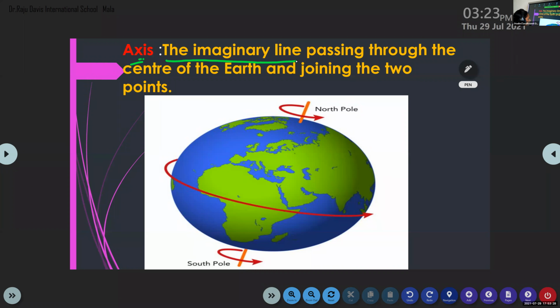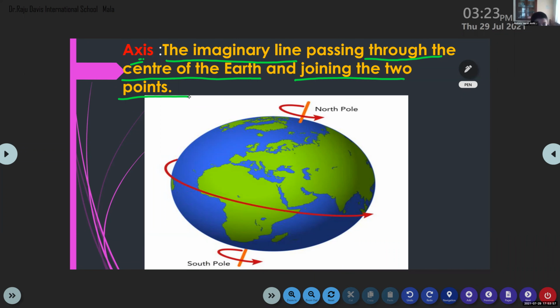So what is an axis, Fia Maria? Axis is the imaginary line passing through the center of the earth and joining the 2 points.